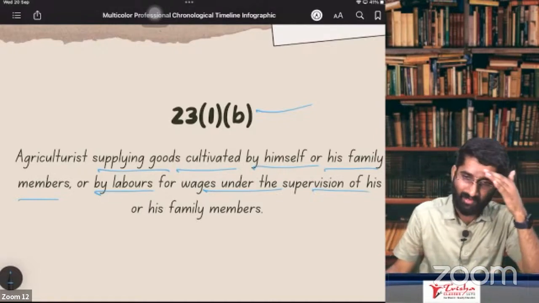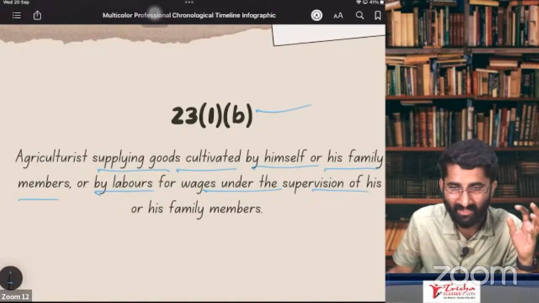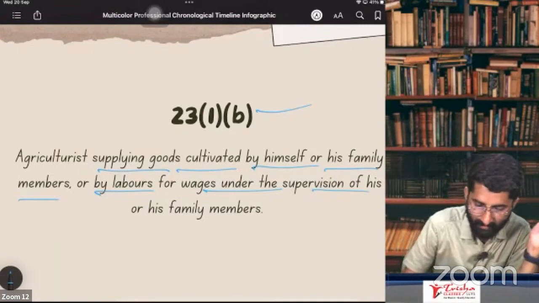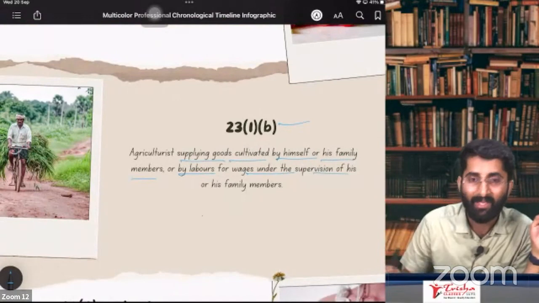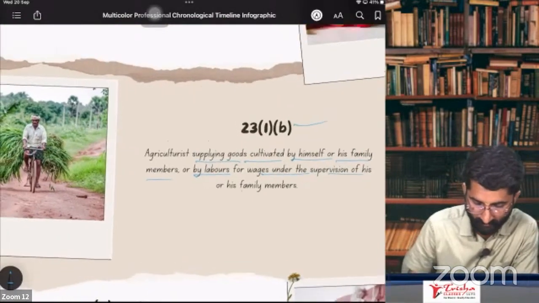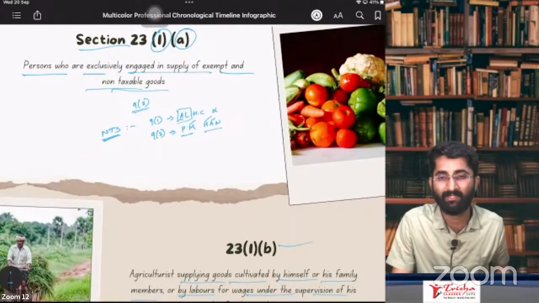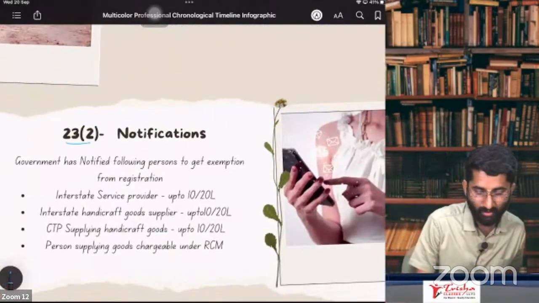Because farmers ka tension is different, so their worries are different. We don't want to give them more worries. Let them concentrate on their work. For that purpose, section number 23, subsection 1, clause B, farmers out of GST. And one more thing that we have done already: section number 23, subsection 1A, section number 23, subsection 1B. Now, section number 23, subsection 2, notifications.